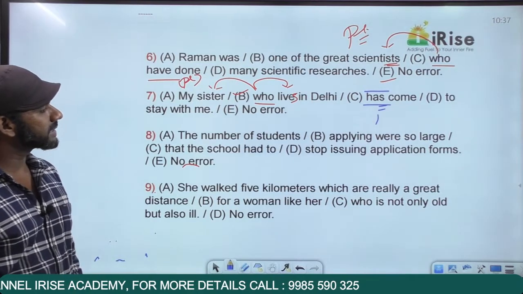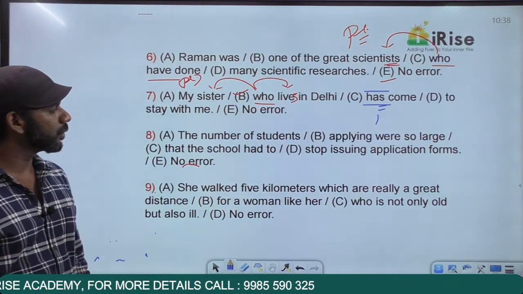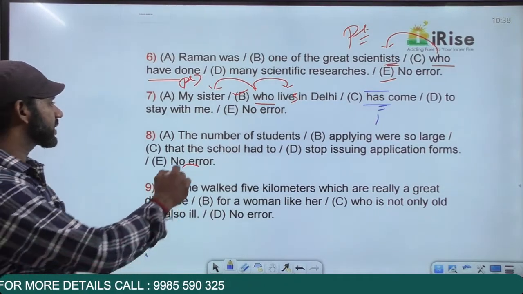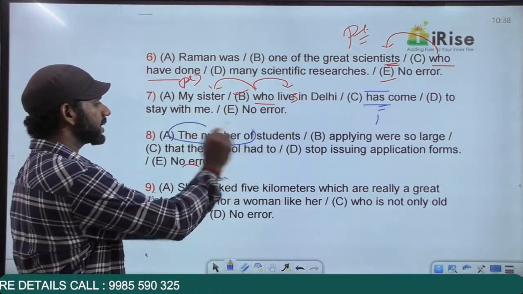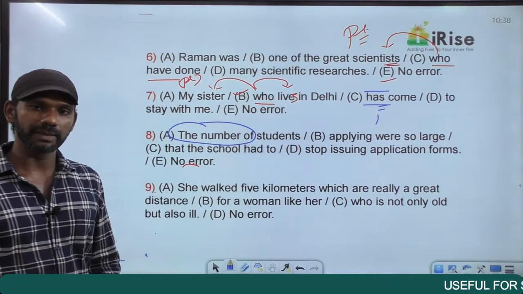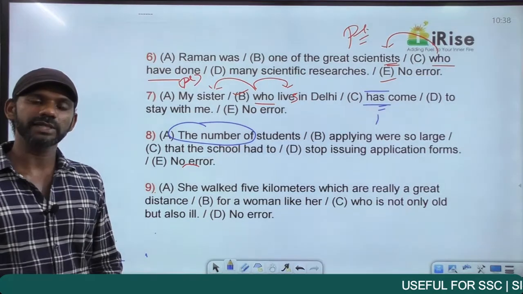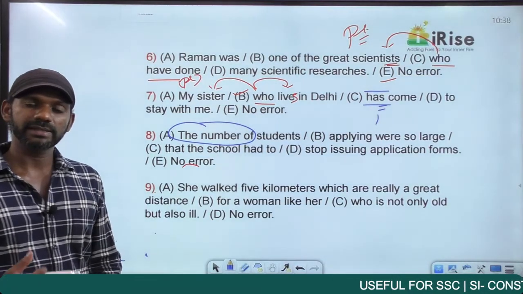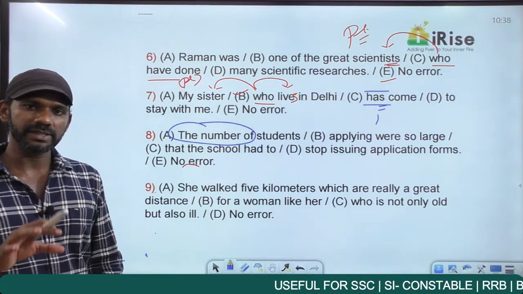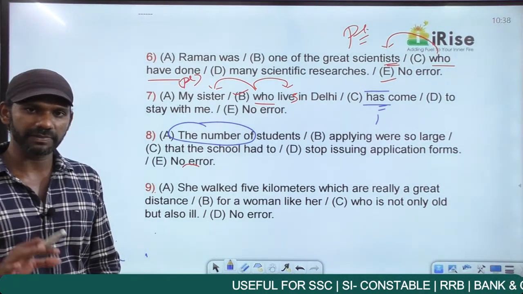The number of students applying was so large that the school had to stop issuing application forms. I gave this as an exception towards the end of subject verb agreement: the number of and a number of. The number of is a usage taken as singular, whereas a number of is a usage taken as plural. So if the number of is there in a statement, the verb in the sentence must be singular.